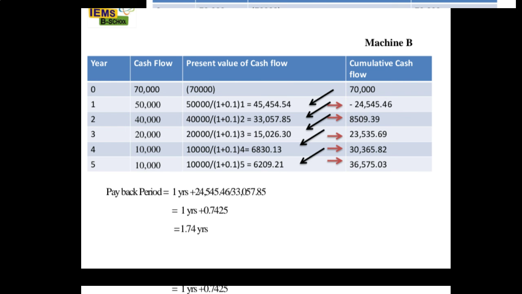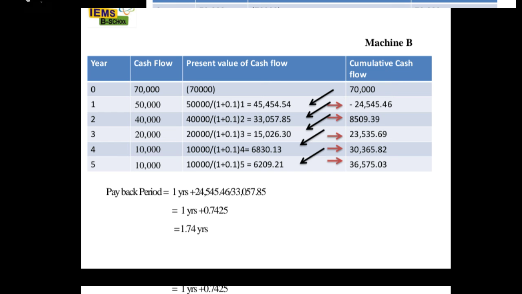Our cumulative cash flow is minus 24,545.46, and in the second year we have got the plus value. It means our payback period lies between the first and second year, but we want to know the exact value.